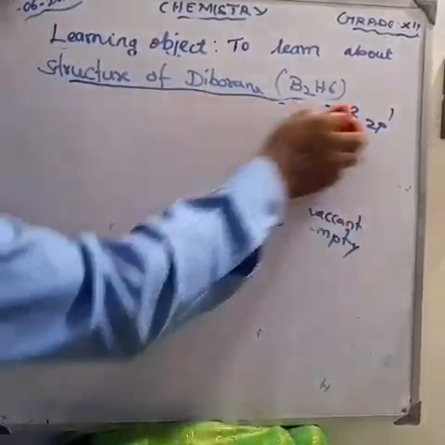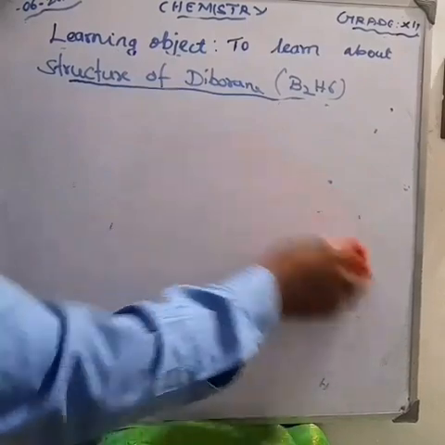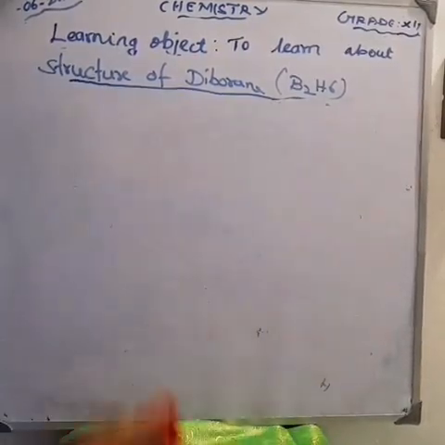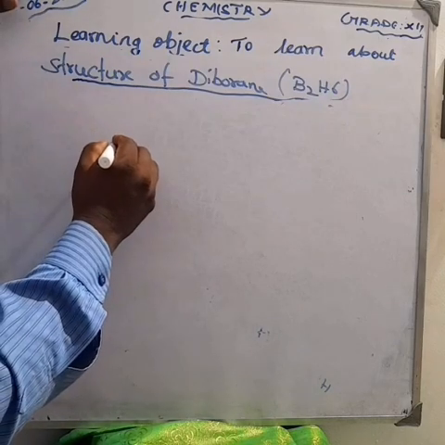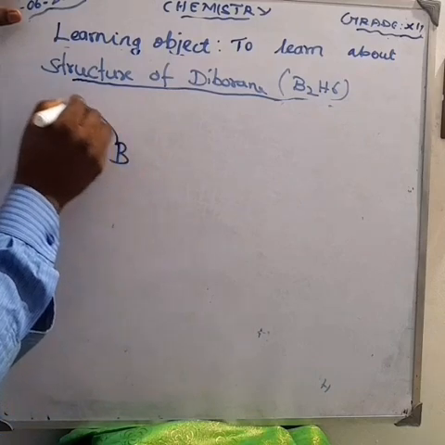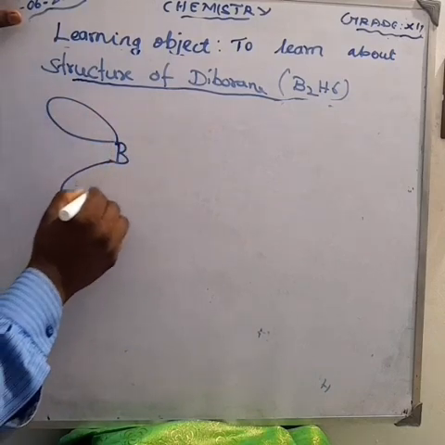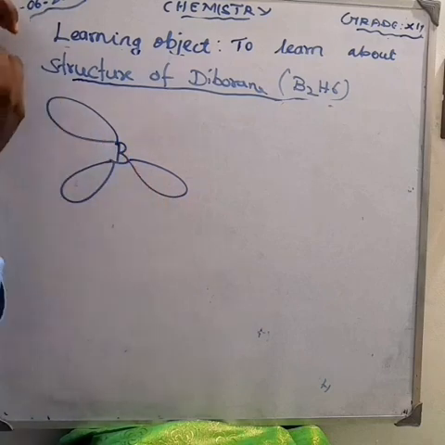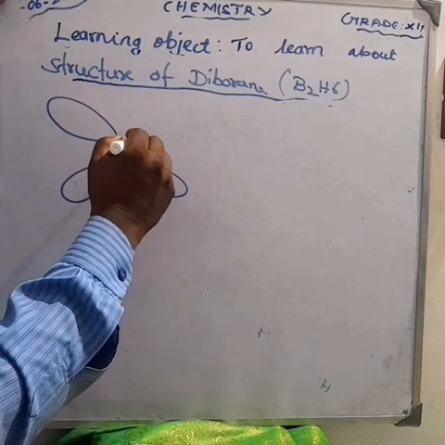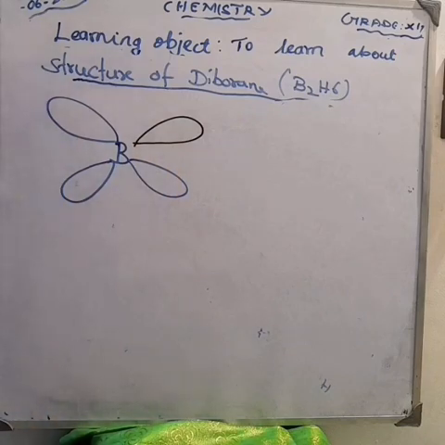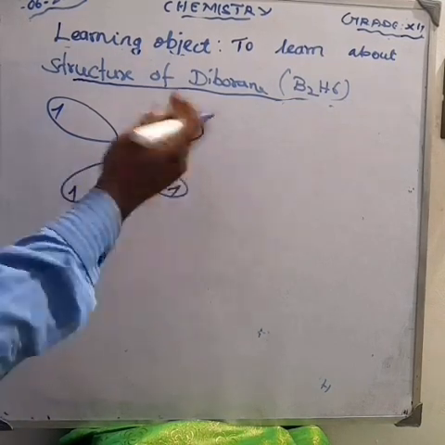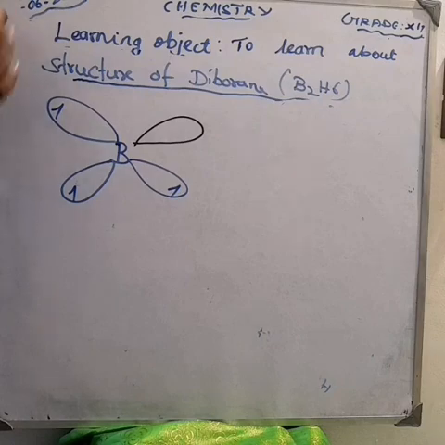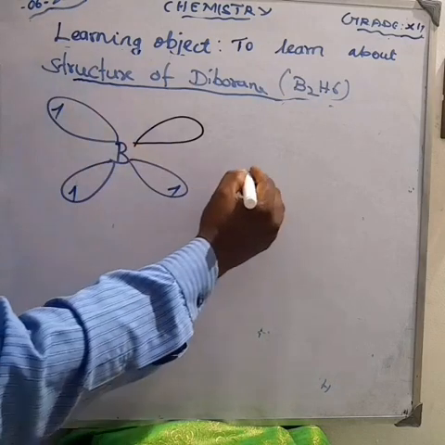Boron has 4 orbitals, am I right? First I am drawing boron having 4 orbitals. This is the first orbital, this is the second orbital, this is the third orbital, this is the 4th vacant orbital. Can you understand, my dear children? Each of these orbitals has 1 electron, and this is the vacant orbital.